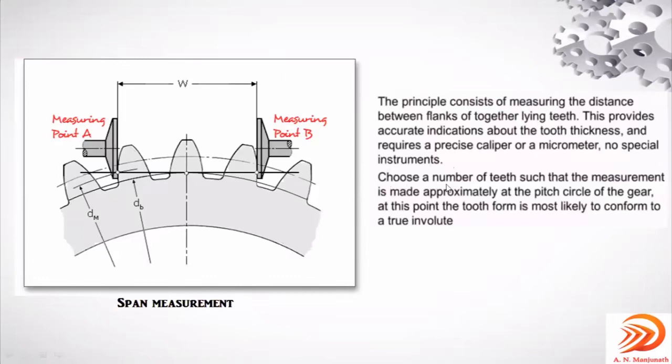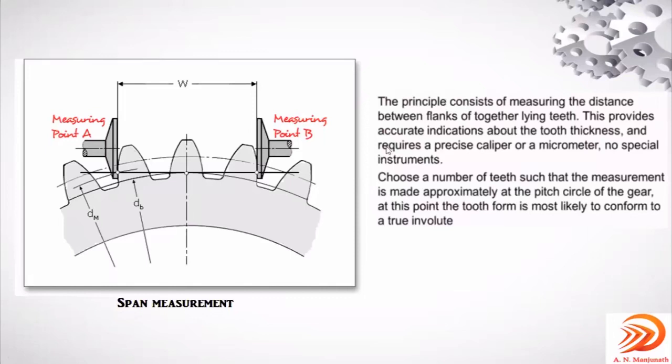Choose a number of teeth such that the measurement is made approximately at the pitch circle of the gear. At this point, the tooth form is most likely to conform to the true involute.